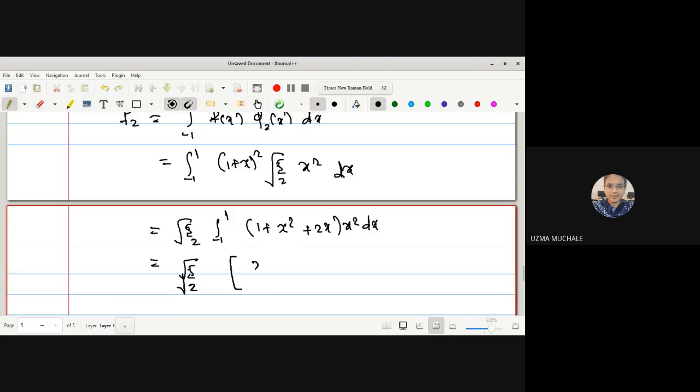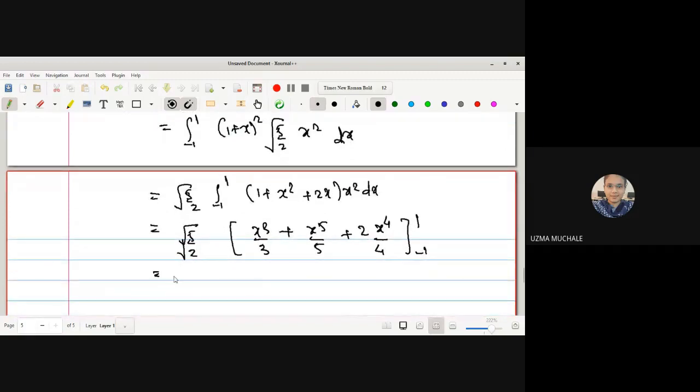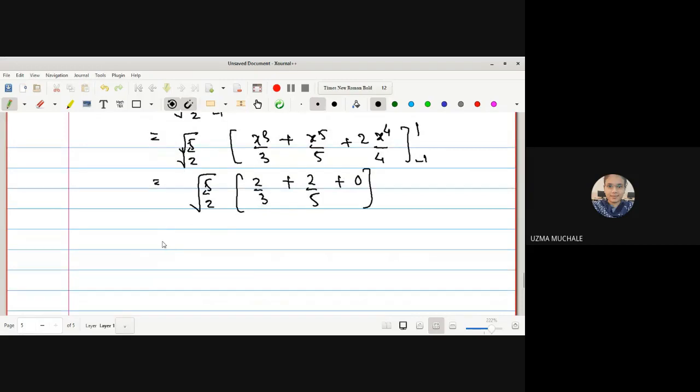Integration of x square will be x cube upon 3, plus integration of x raised to 4 is x raised to 5 upon 5, plus 2 into integration of x cube is x raised to 4 upon 4, within the limit minus 1 to 1. So this 1 minus minus 1 will be 2 by 3, plus next term again this will be 2 by 5, plus as it is odd it will be 0, right? Now we have to take an LCM so that we can solve this.